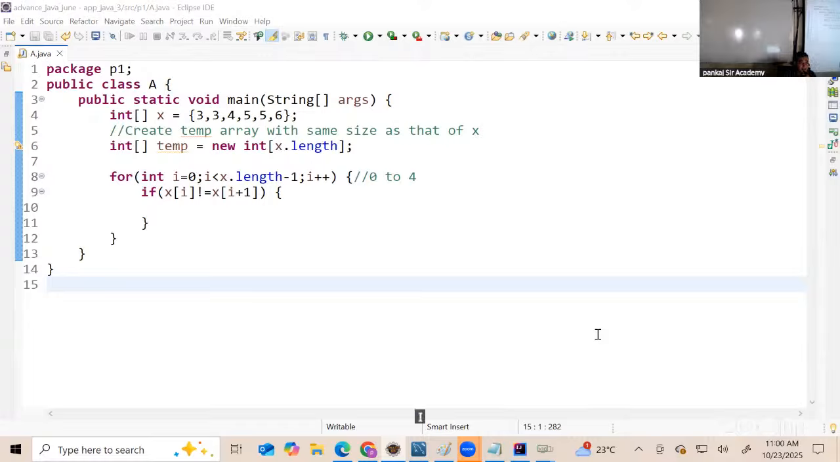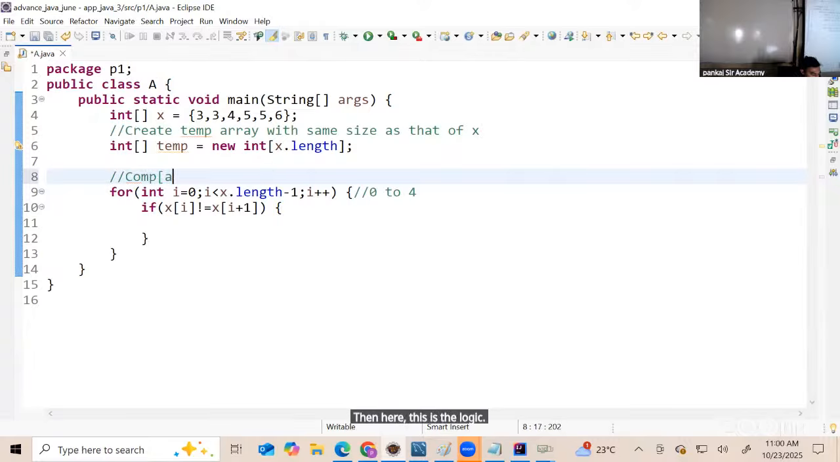I created an array. Then after that, I'm creating a temp array with the same size of x. Then here, this is the logic to compare I with I plus 1, I with I plus 1. Yes or no? Are you understanding?